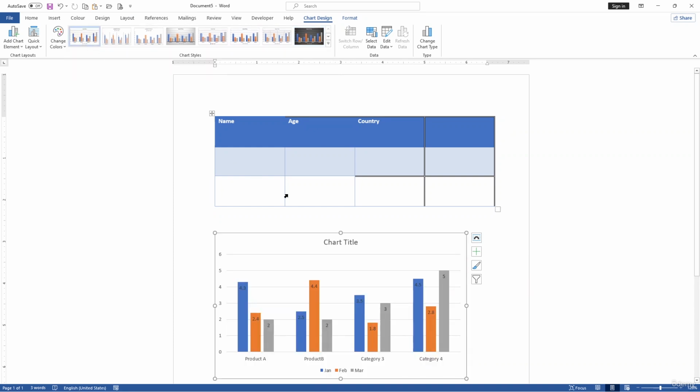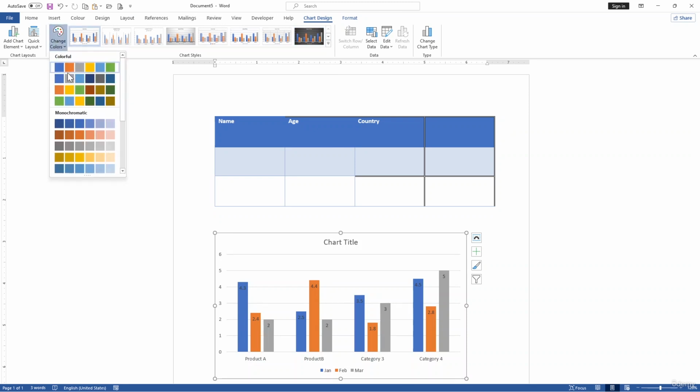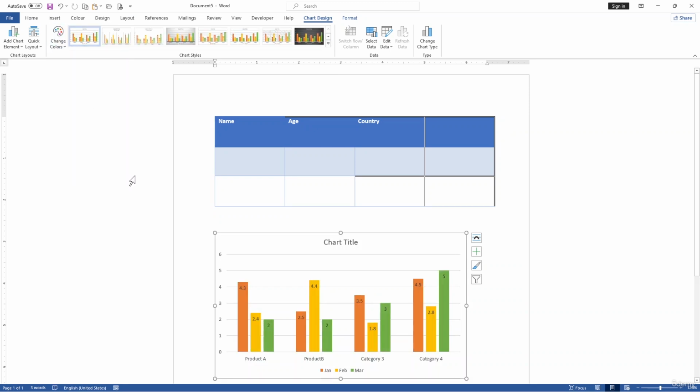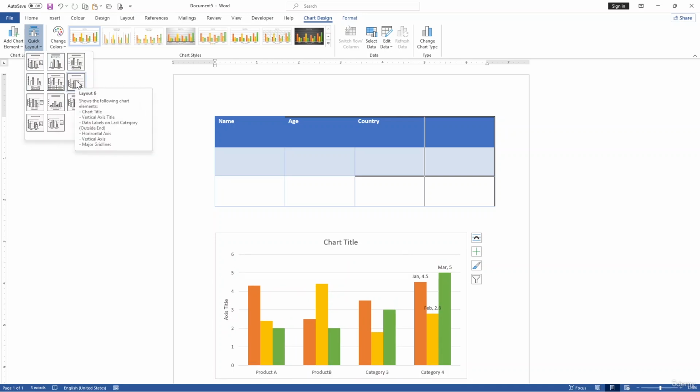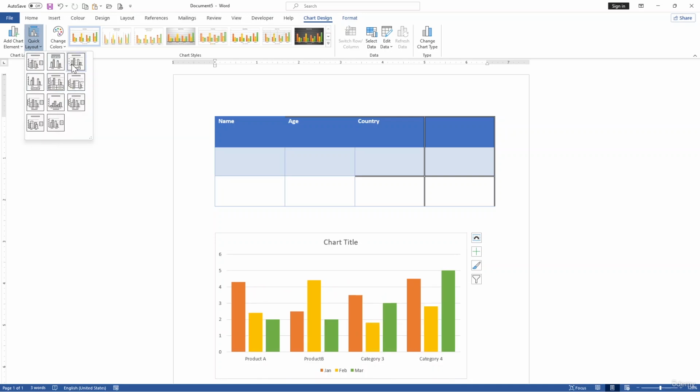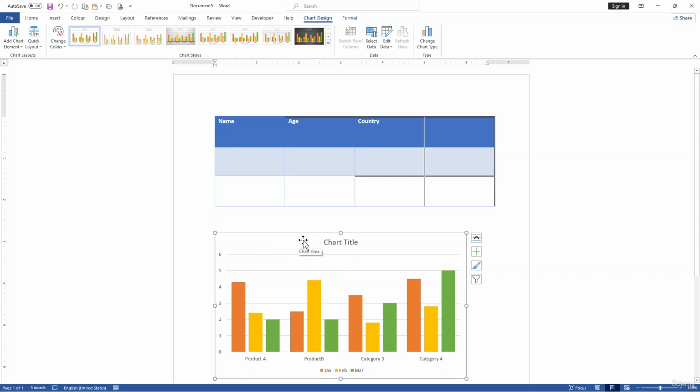If you want to change the colors, select Change Colors and you can have different colors, or if you want to change the layout, use Quick Layout, and here you can have different layouts with these selections. Here I am changing the styles and also the colors to match our table.